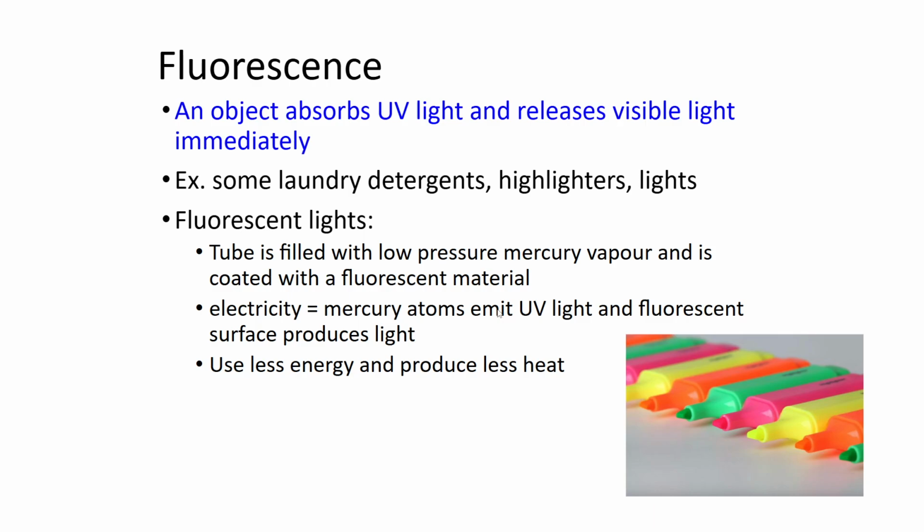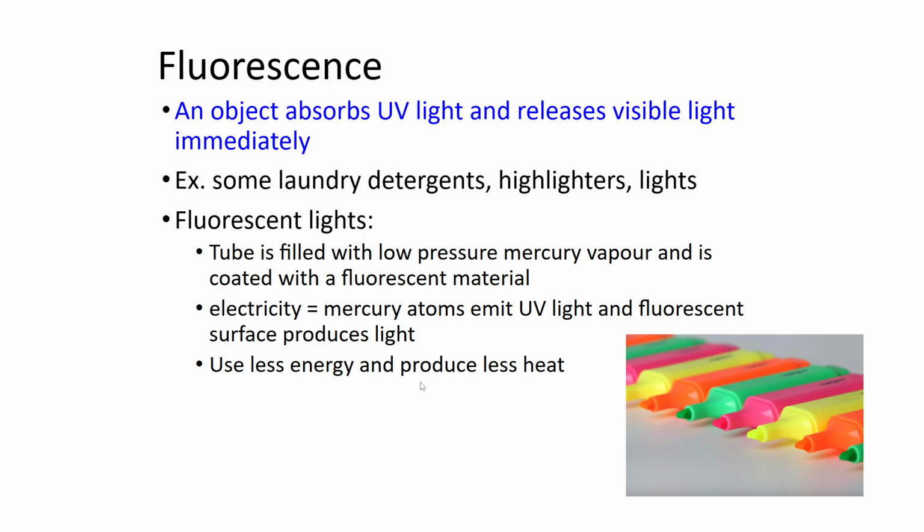What will happen is an electrical current will pass through the mercury vapor from one electrode on one end of the light bulb to the other. The mercury atoms inside will get excited by that electrical current passing through them and emit UV light. That UV light is absorbed by the fluorescent material coating the light bulb and immediately starts to be released as visible light, which will allow us to then see. So it produces light. The nice thing about fluorescent lights is that they use less energy to produce light and produce far less heat.